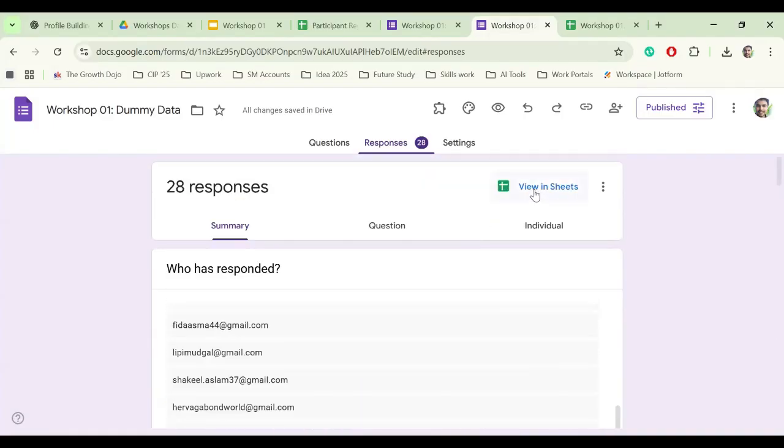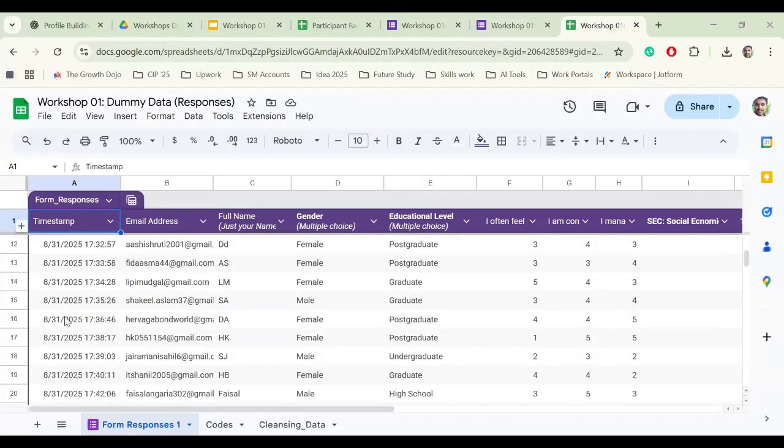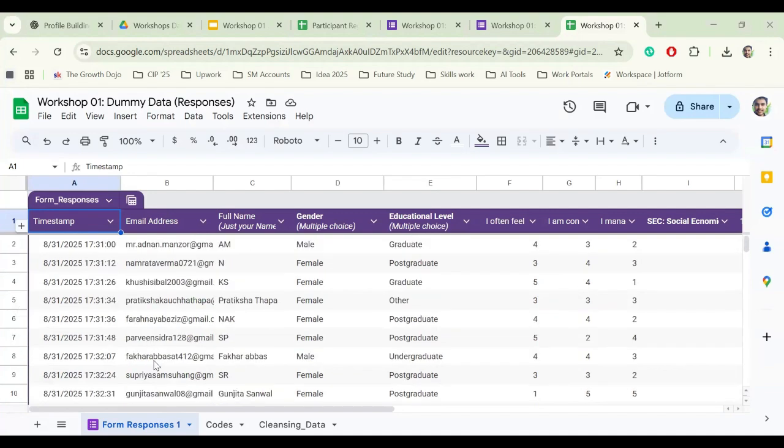You can see that here is the view sheets. When we click on this sheet, we get the data in an Excel sheet like this. You can see the timestamp when people completed the Google form, our survey, and their email addresses, name, gender, education level, and the other things that we added here. So in this way, we get the data of the participants.